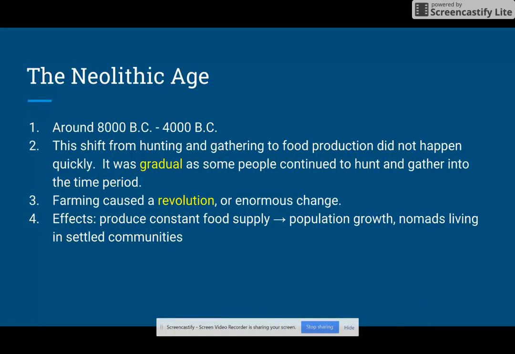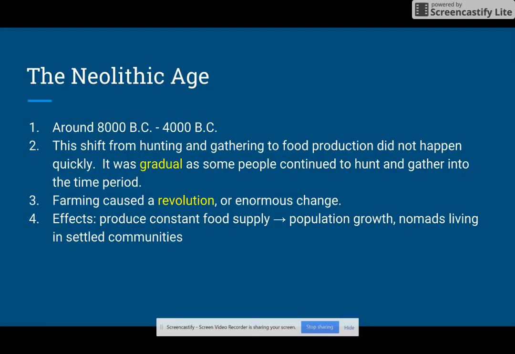The Neolithic Age lasted from around 8,000 BC to 4,000 BC. The shift from hunting and gathering to food production did not happen quickly. It was gradual, as some people continued to hunt and gather into the time period. Farming caused a revolution, or an enormous change. There is no one year where the Neolithic Revolution happened. People began farming in different places at different times. However, the effects were enormous.